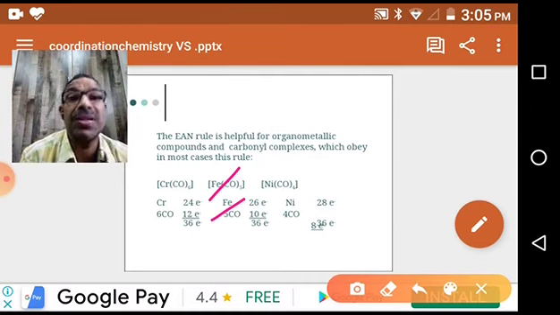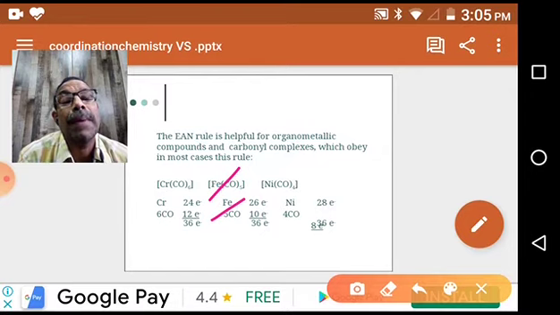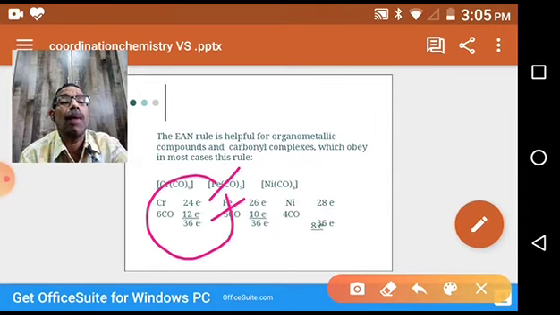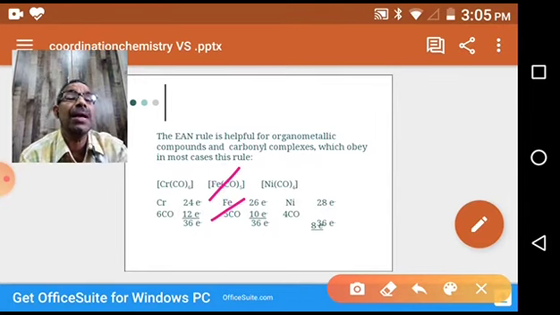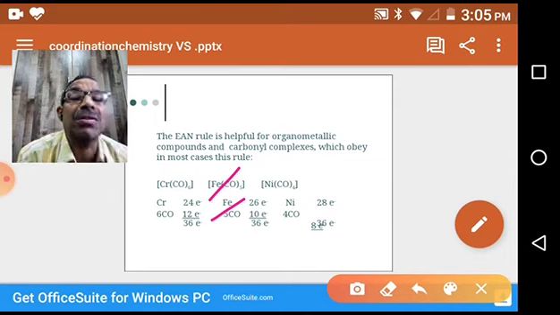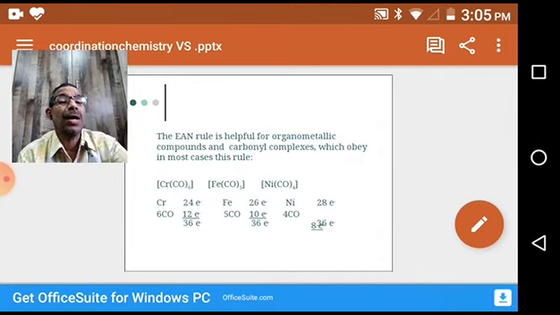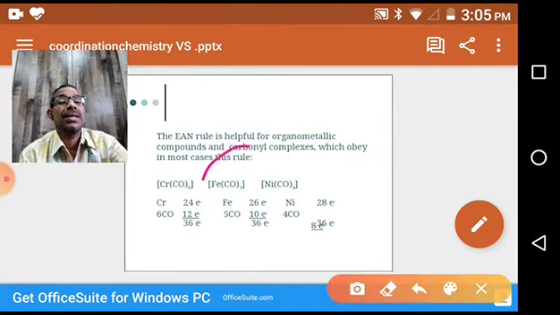So as per Sidgwick, a metal atom which attains its effective atomic number equal to the nearest inert gas is stable, otherwise unstable. That is the rule. So as per this theory, the chromium complex is stable. How can we say it is stable? It is attaining 36 electrons from its own electrons and the electrons gained from ligands. So this is stable. Coming to the next compound.